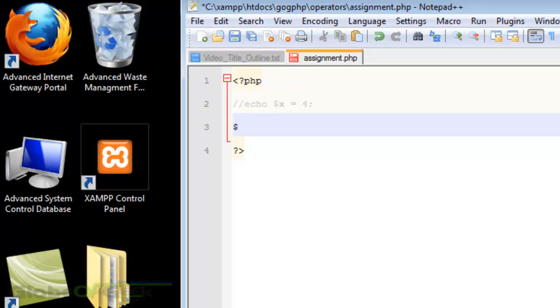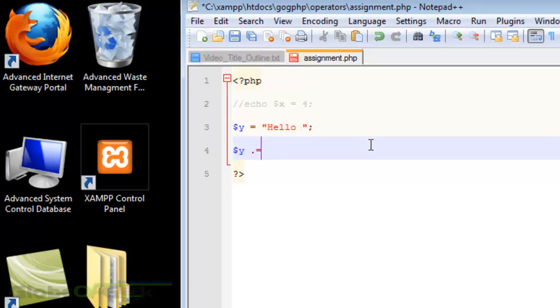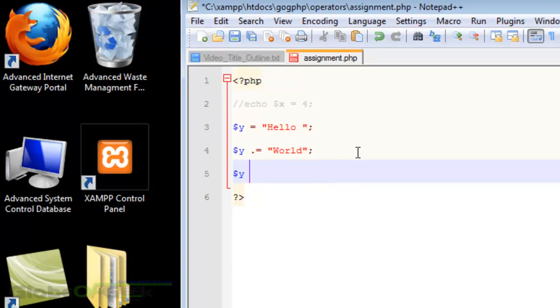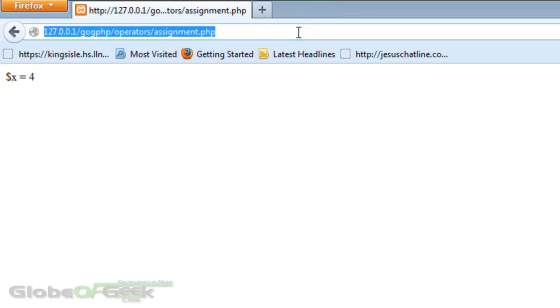But we're going to do this. x equals, let's make it y, so if you uncomment this, you won't have a bunch of variables with the same name. y equals "hello ", put a space at the end, and then we're going to say y dot equals "world". Now, in theory, this is equivalent to writing y equals y plus world, or dot world, I should say, where you're adding the text to the end of it, correct? Concatenation. Since we already went over concatenation, I'm showing the short form here.